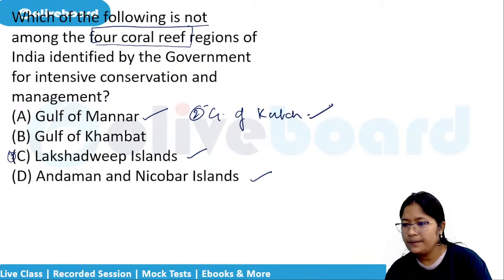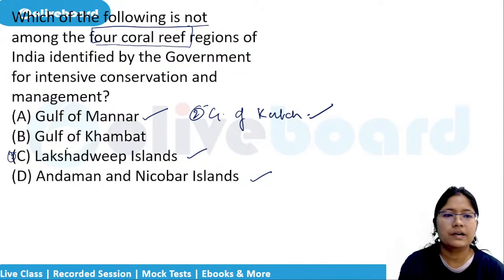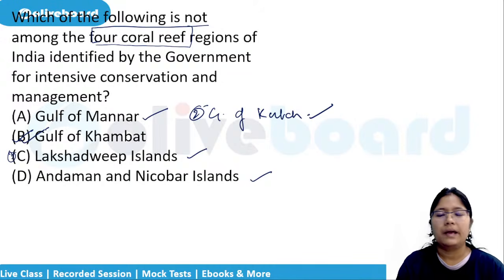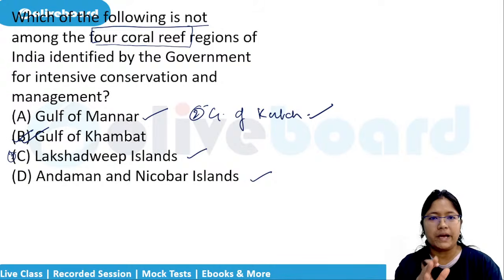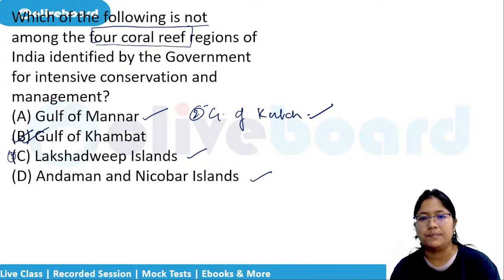So which is not there? Correct. Gulf of Khambhat is not there. And what are the 4 coral reef regions recognized by the government? The 4 are Gulf of Mannar, Gulf of Kutch, Andaman and Nicobar Islands, and the Lakshadweep Islands. All right.